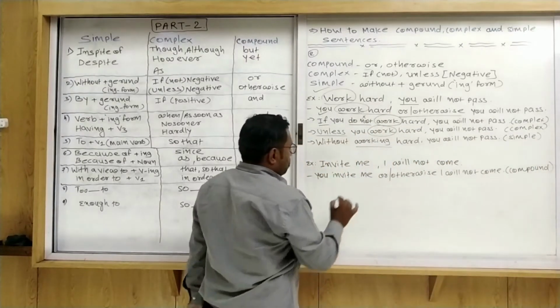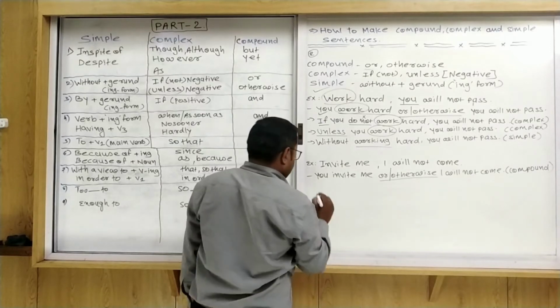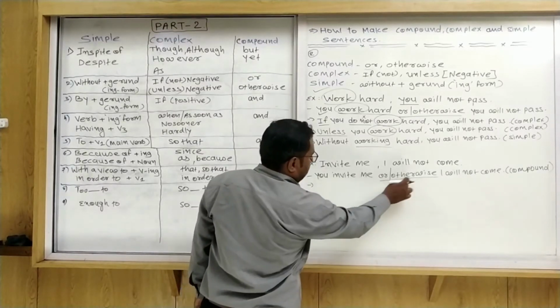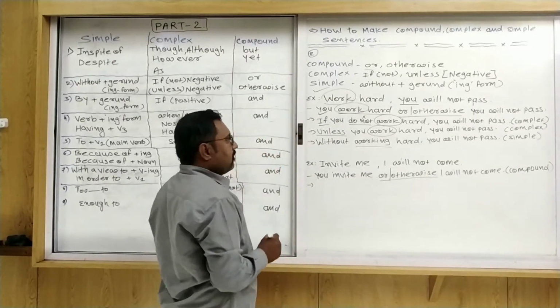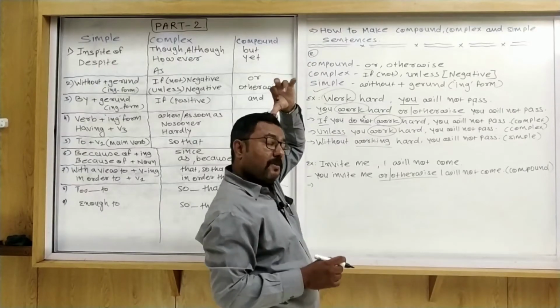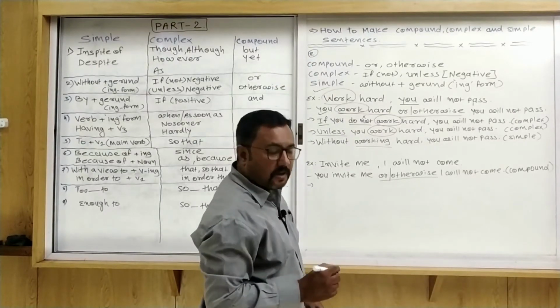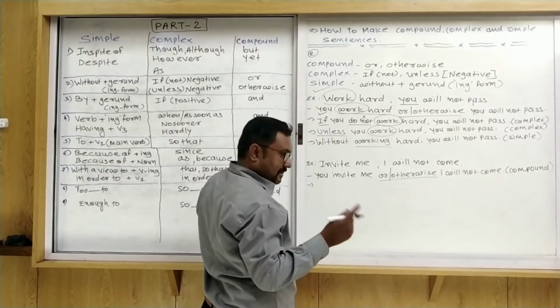You invite me, otherwise I will not come. You invite me, or I will not come. Now I will use a complex sentence. So in a complex sentence, which word can we use here? If not or unless. You can use only one in the exam.